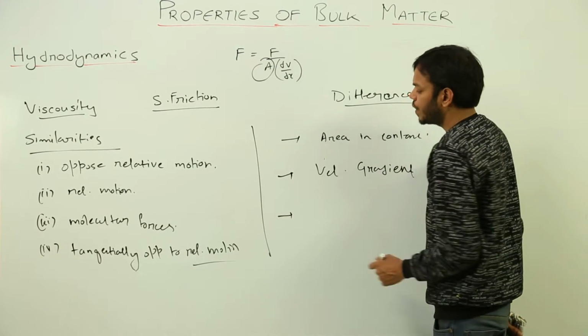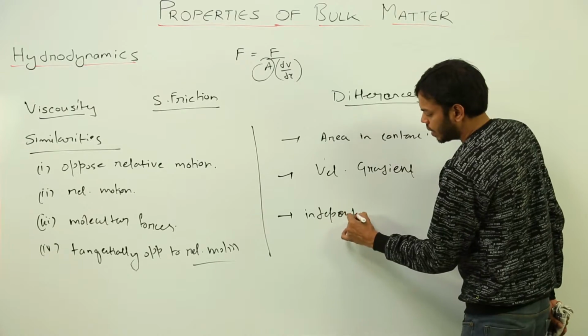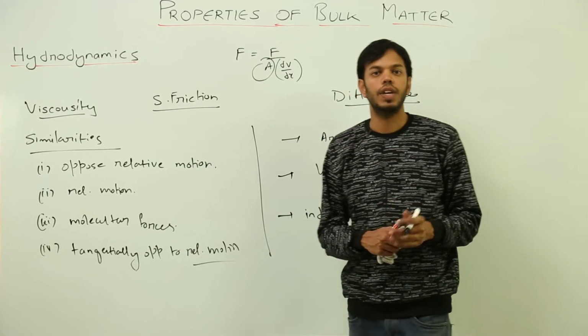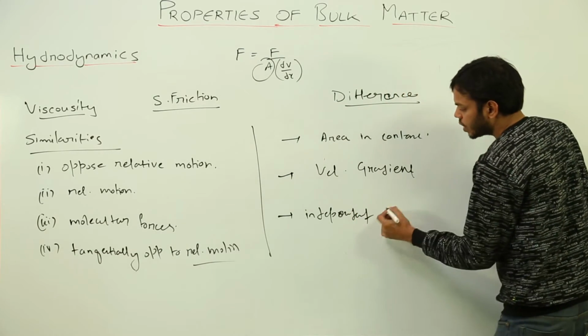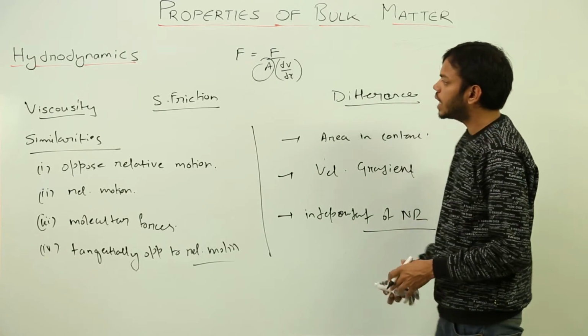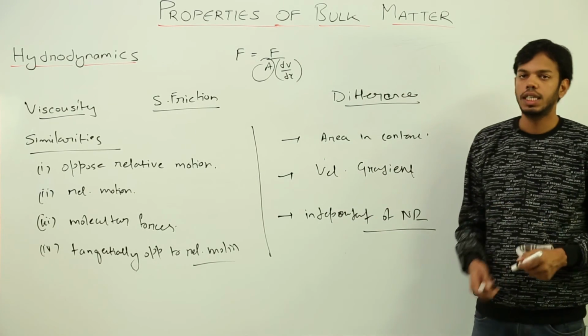Lastly, viscosity is independent of what? Viscosity is independent of normal reaction, whereas frictional force entirely depends upon normal reaction. So viscous force is independent of normal reaction. So these are the differences and similarities between viscous force and solid friction.